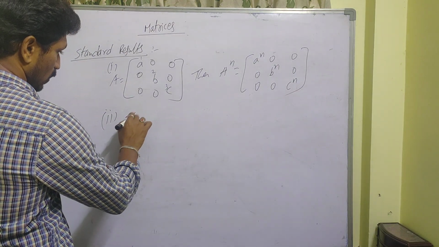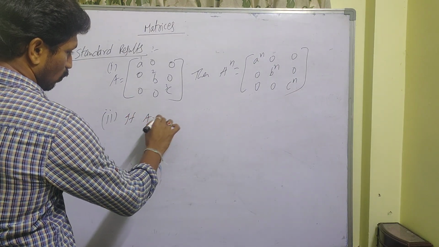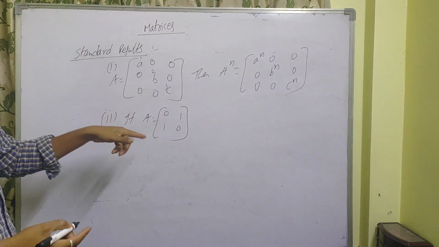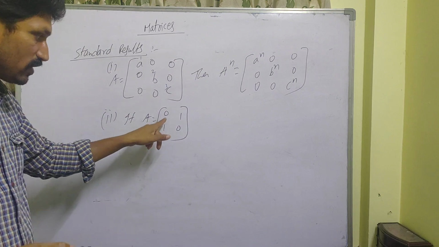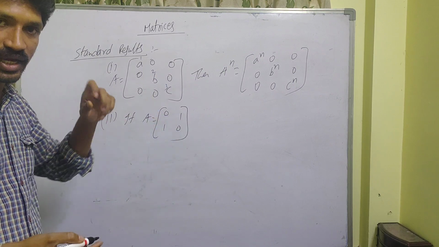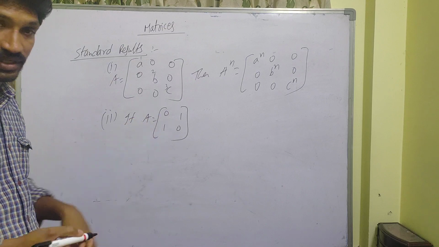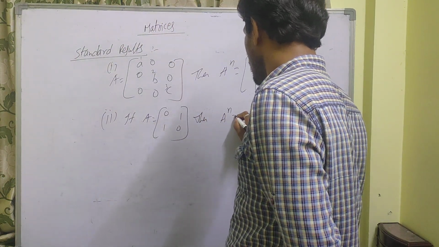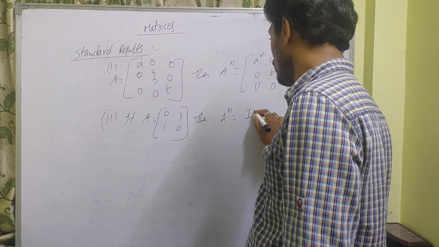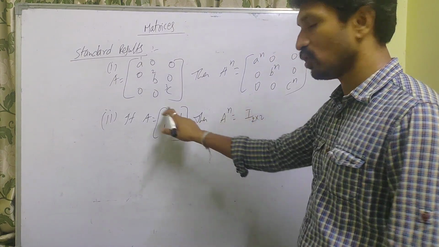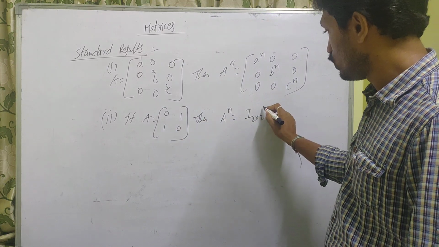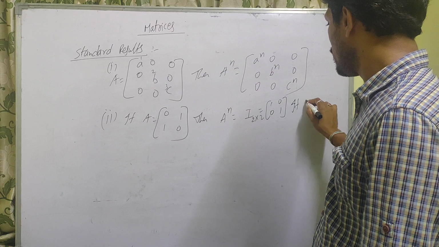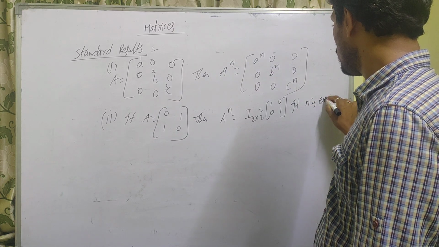Next, second one. If A is equal to 0 1 1 0, it is not an identity matrix or unit matrix, it is the reverse. If 1 0 0 1, that is identity matrix I, so it is the reverse. Then A power n is equal to, because it is 2 by 2, it is also 2 by 2: 1 0 0 1, that is I, if n is even.